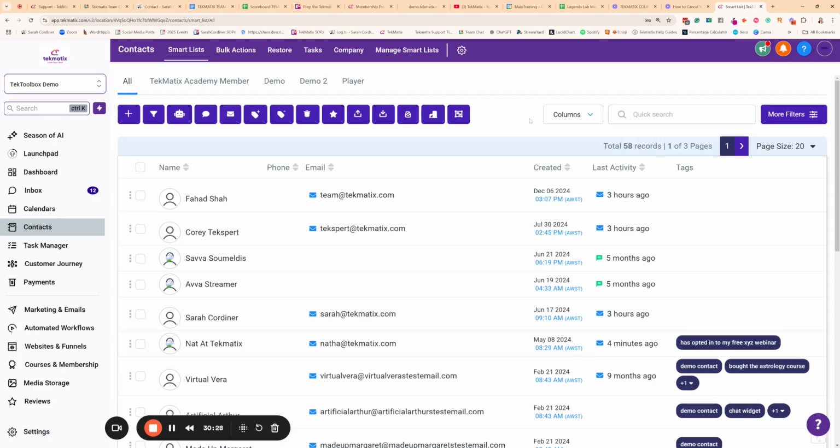But what we can do here is create what's called smart lists, which will automatically update based on certain conditions. So for instance, when I have somebody join my list who I know is from Australia, I make sure that they are tagged with the tag Australia.